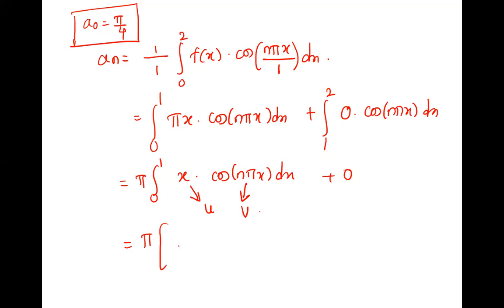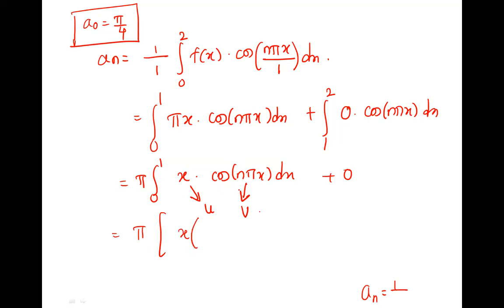I'm expecting the final answer. An is equal to 1 upon something. Please tell me if you are done.